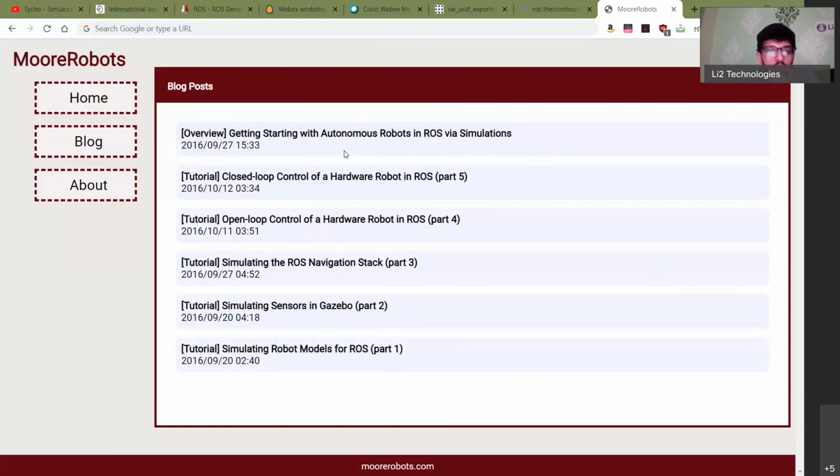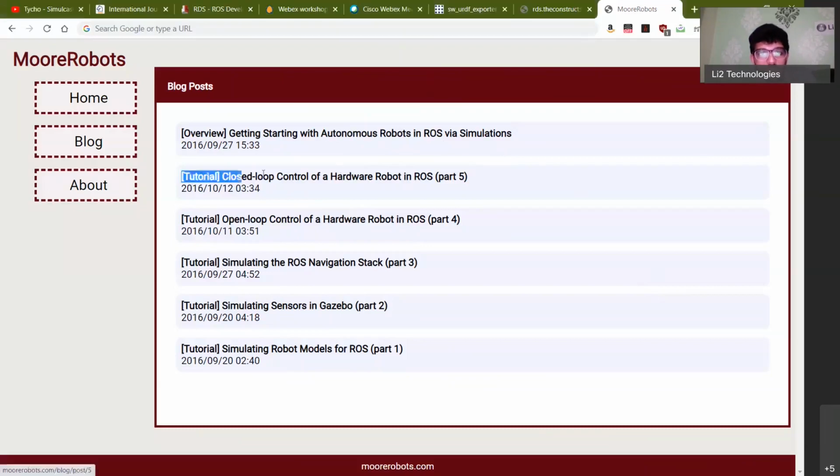You have open loop control, closed loop control, and some people were asking me about the various career options. Controls is definitely one of them. Controls in robotics, as well as computer vision in robotics, and what we just went through in brief today was perception in robotics.